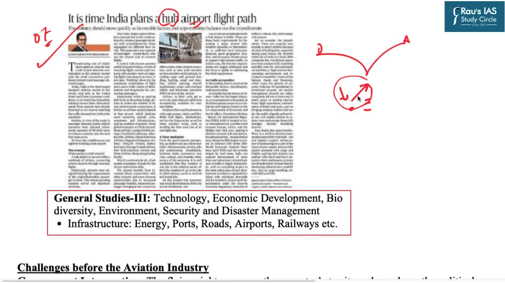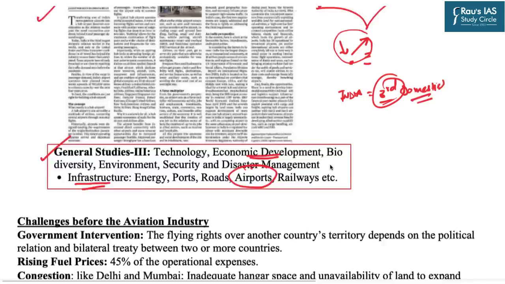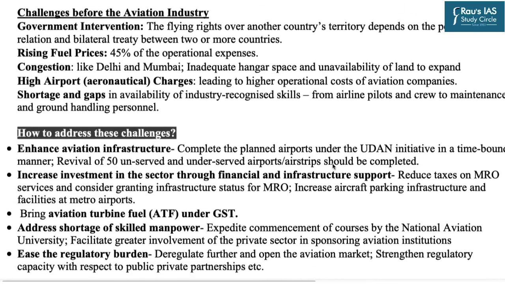As far as the UPSC scheme of syllabus is concerned, this topic falls under General Studies Mains Paper 3 section in the Economic Development portion and the micro section which clearly mentions as the infrastructure airports. In this very line, we should be aware about India's domestic civil aviation industry, their issues, recommendations, and the government steps. As far as the data is concerned, India has the third largest domestic civil aviation industry. Despite this fact, there are several challenges which this industry faces. So now let us look at the important challenges of this industry.